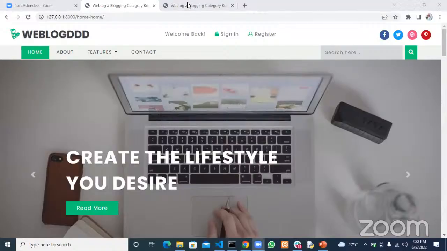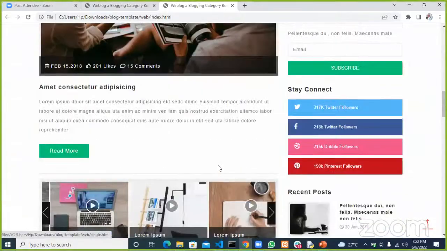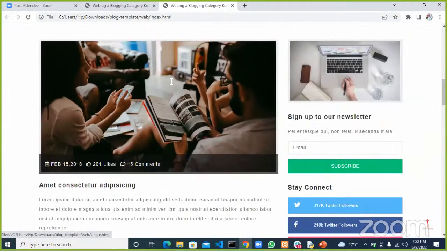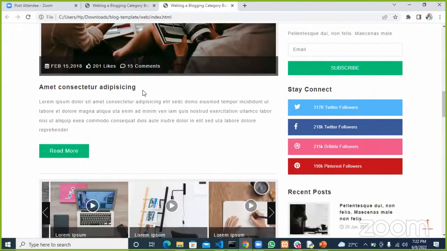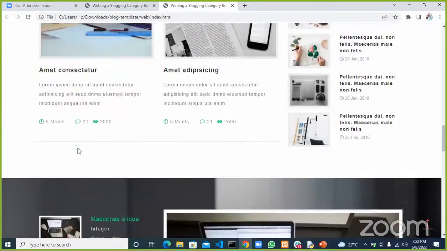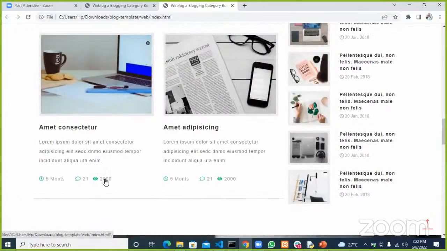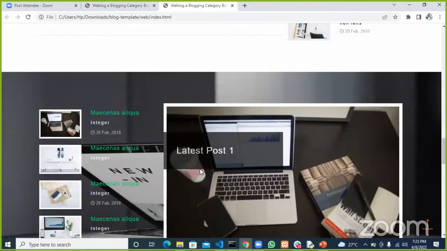Let's hide this. So far, if we look at this, we have a block image, the block date, likes, comments, and this should be the block title, and this should be the content of the block. If you click on read more, it should take us to the blog itself. Title, content, and comments. This one is having views, and this should be dates, when it was actually posted, and something down here.